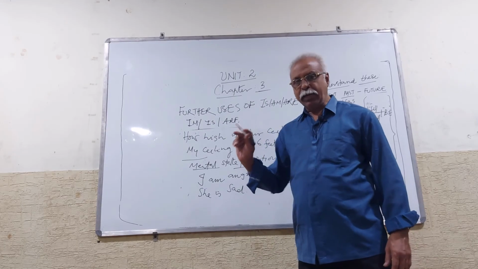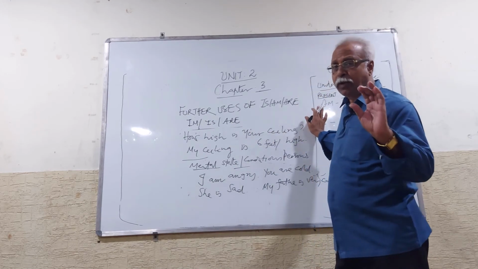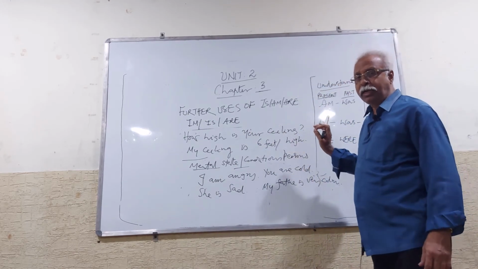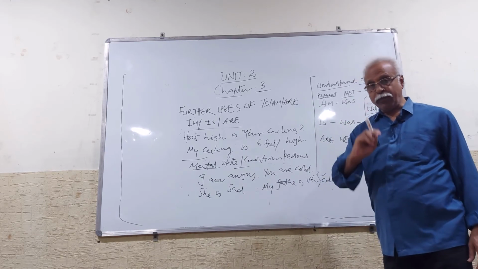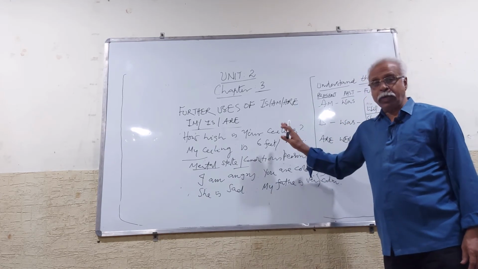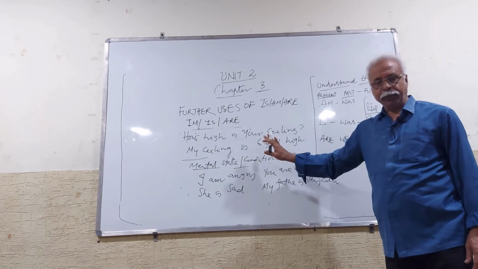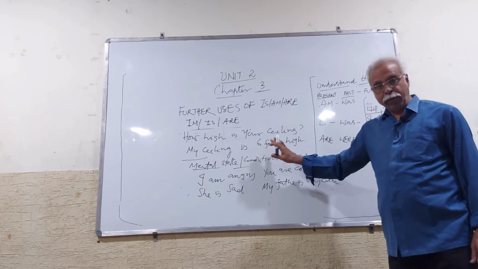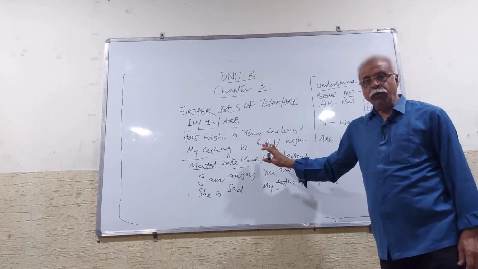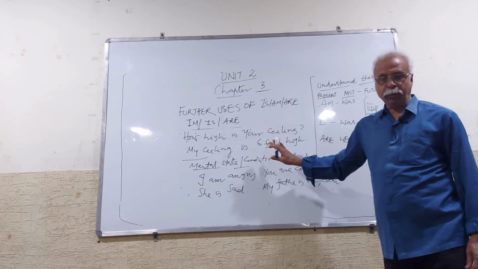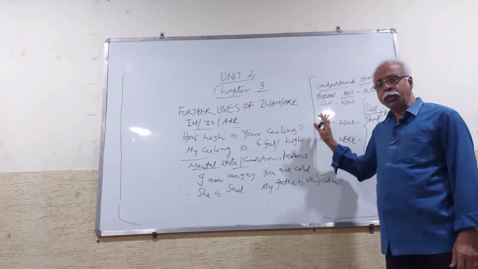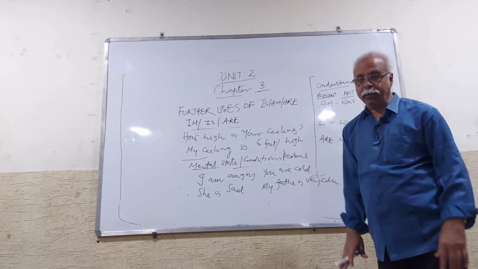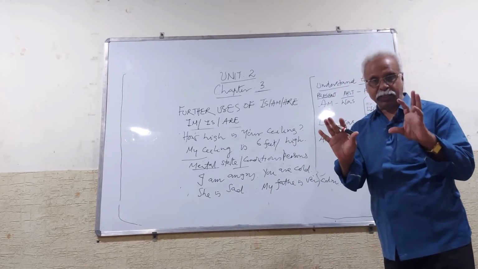Next, I have explained to you the uses of am, is and are. Please understand this table. This is very, very important for you. Unless you understand this, you cannot make your sentences. I assure you, my friends, if you are able to master the rules of these by doing exercises, which we will keep in our blog soon, and by understanding this, you will be able to speak almost beautiful English, in certain areas, I can say.